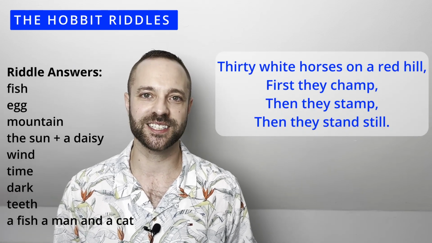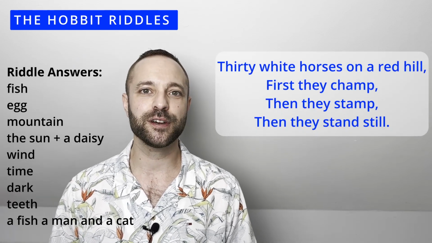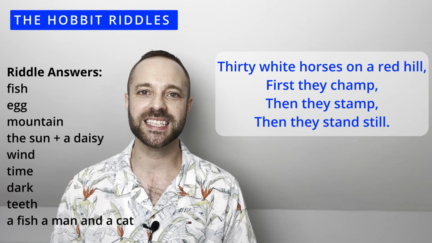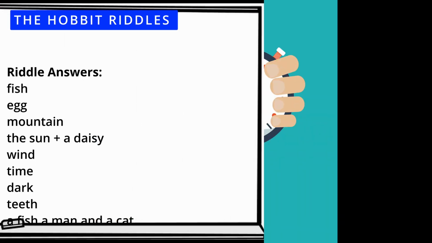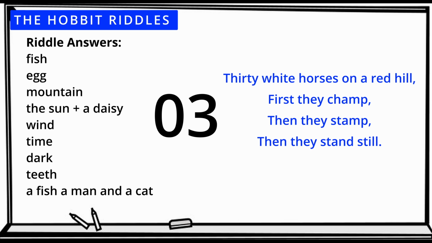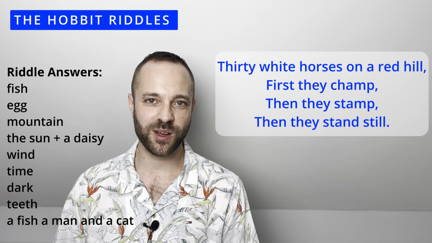30 white horses on a red hill. First they champ, then they stamp, then they stand still. Did you get this one?